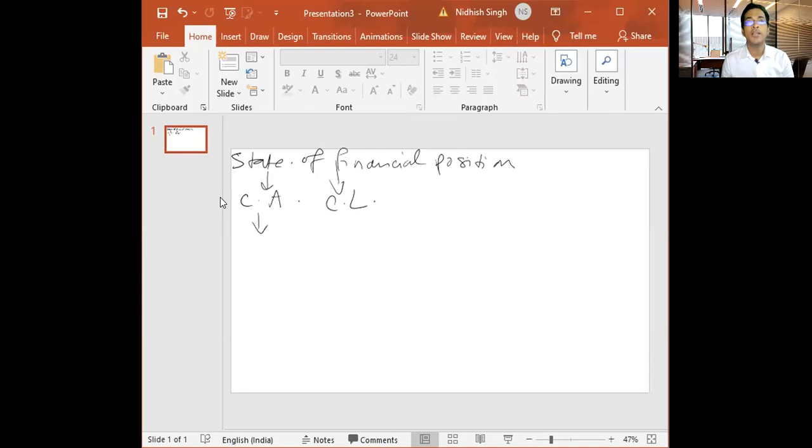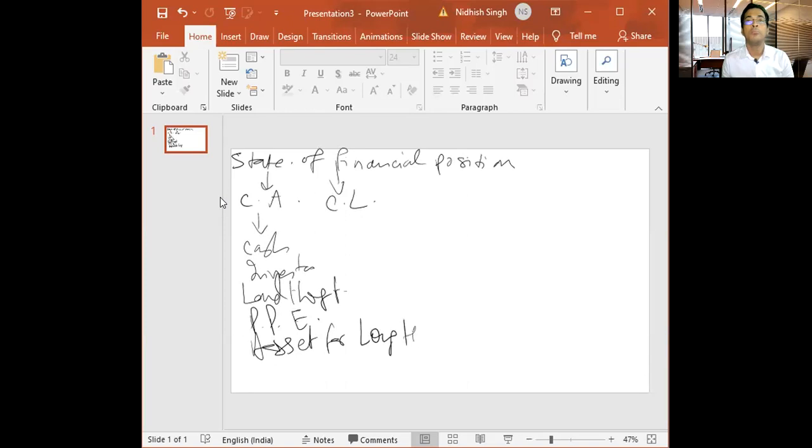What will go in current assets? Some examples: that will be all the cash, inventory, land or long-term assets, property, plant and equipment, etc., and any asset held for the long term or sell.